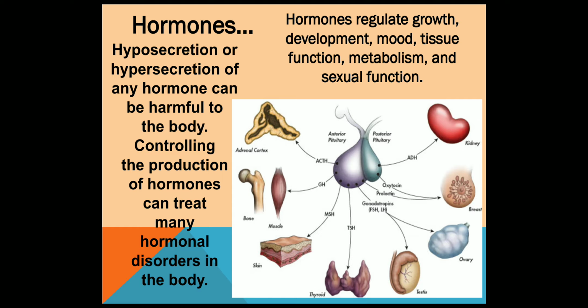So hyposecretion or hypersecretion of any hormones can be harmful to the body, and the production of hormones can treat many hormonal disorders in the body. The hormones regulate the growth, development, mood, tissue function, metabolism, and sexual functions.